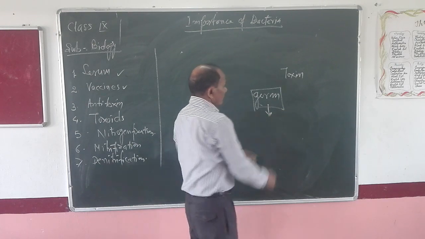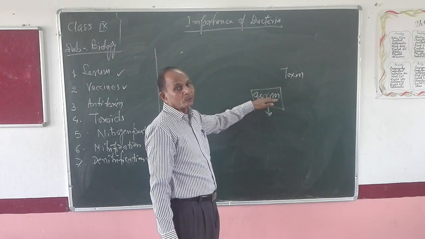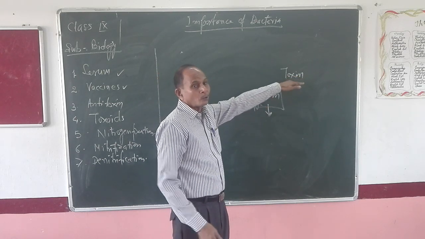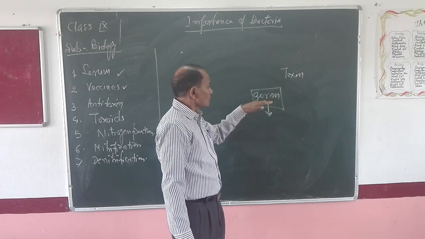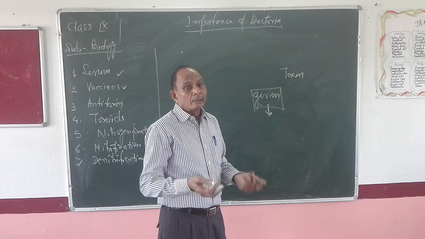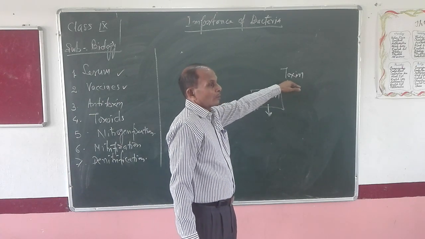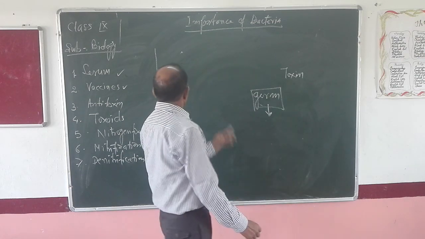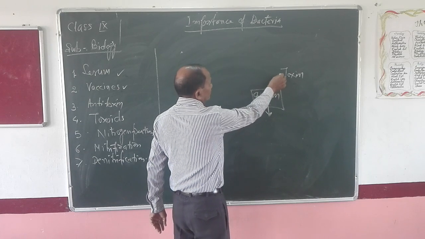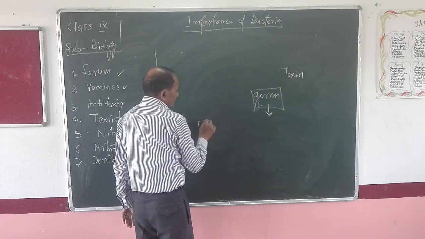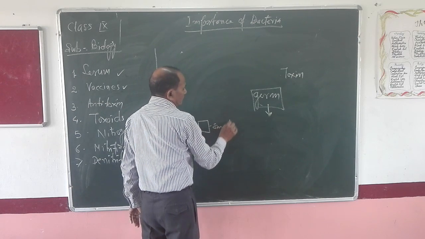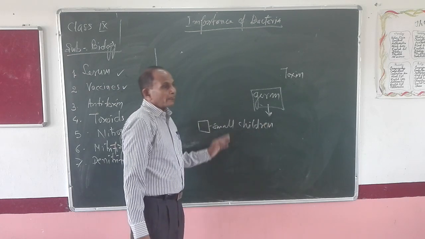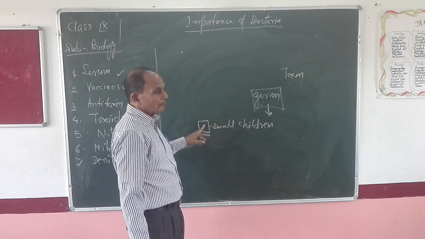Toxin, you can say, is the chemical substance which is produced by the pathogen after entering inside the host body. How can we define it? Toxin is the chemical substance which is produced by the pathogen body after entering inside the host body, and this toxin is responsible for causing disease in the host body. Clear? Now this toxin is injected in small children in a small quantity to develop immunity against different diseases.